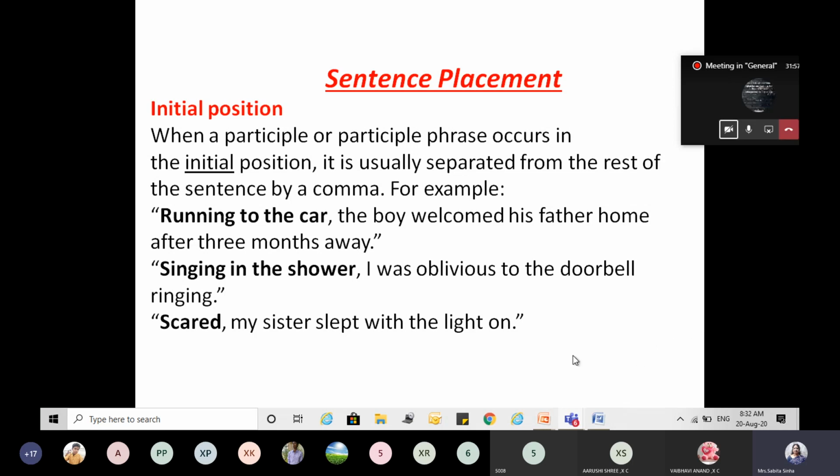Scared, my sister slept with the lights on. Clear? Walking towards the gate, I saw my mother coming. Walking towards the gate, comma, I saw my mother coming. There should be a comma whenever a participle or a participle phrase is used in the initial position, in the beginning of the sentence. You have to put a comma after either the participle or the participle phrase. Clear?